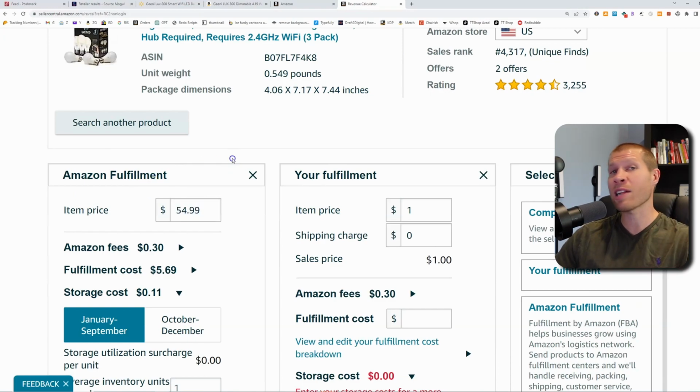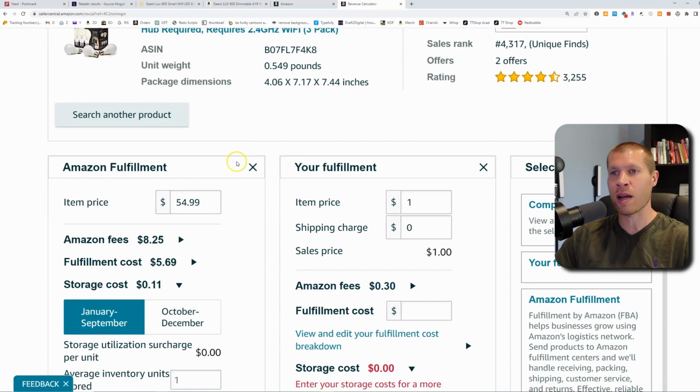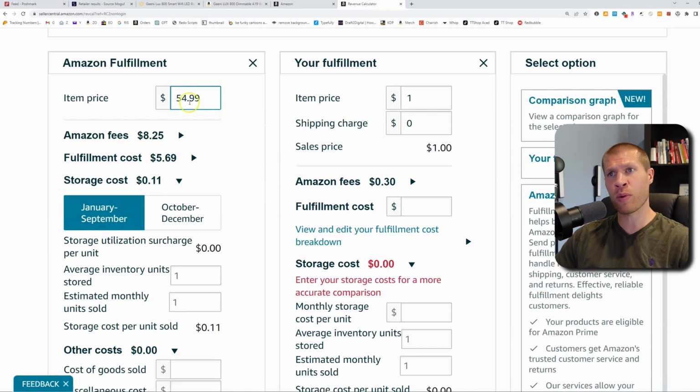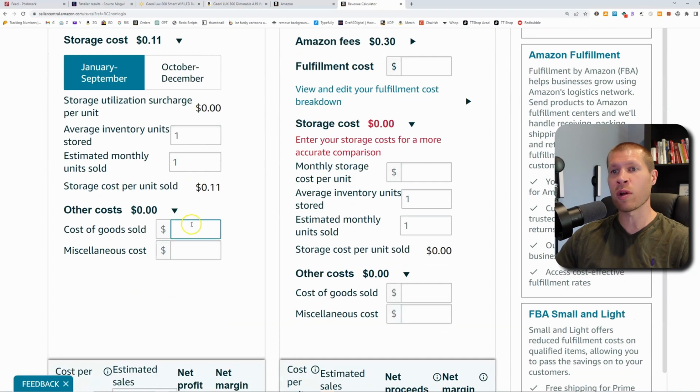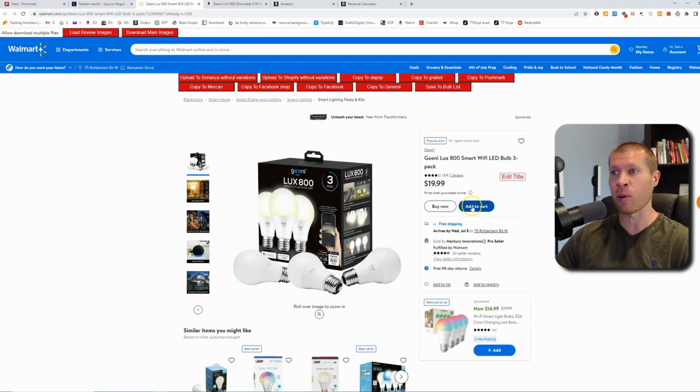We're going to assume that we're going to match the buy box, or match the lowest price that's new in this case because it doesn't have a buy box, and that's repricing. So the item price is $54.99 on Amazon. What's the cost of goods? If we buy a couple, then we won't have shipping. So it's $20. Now I'm tax exempt on Walmart for PA, so I don't have to pay sales tax. That's another little caveat. I highly recommend that you get tax exempt and you get a reseller's permit. If you need to know how to get a reseller's permit, I've done a video on that. I'll drop it at the bottom of the description if you want to check it out.